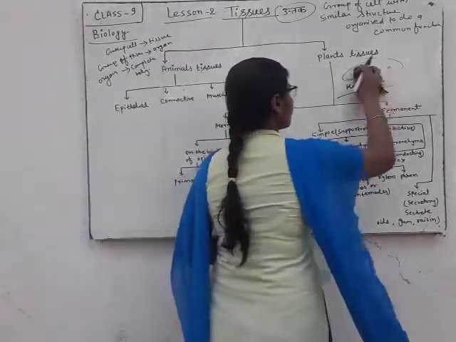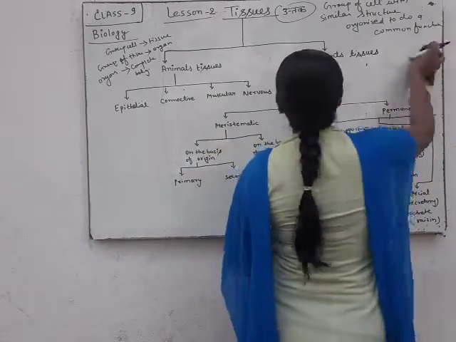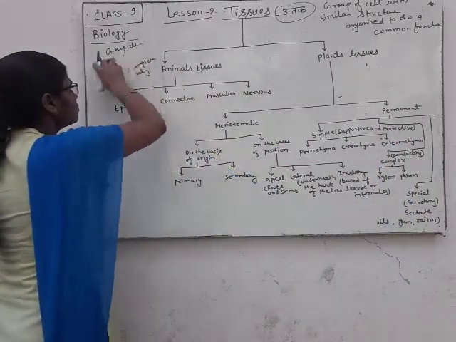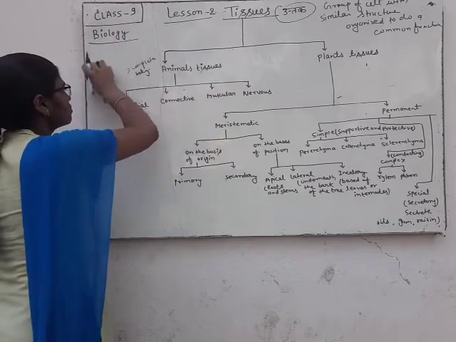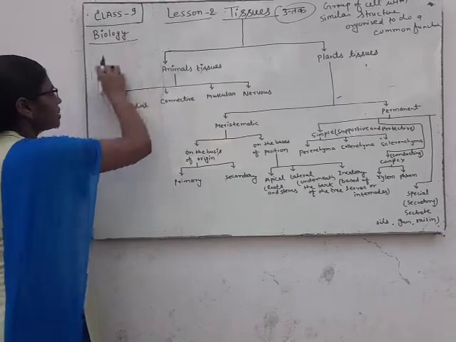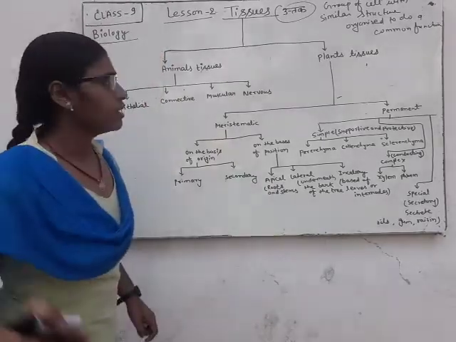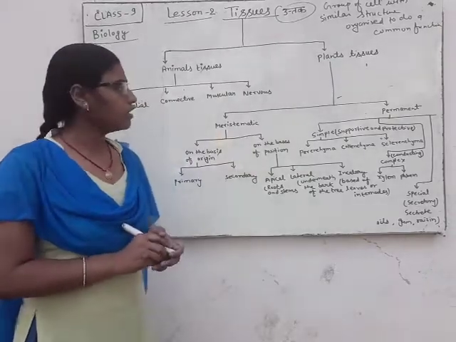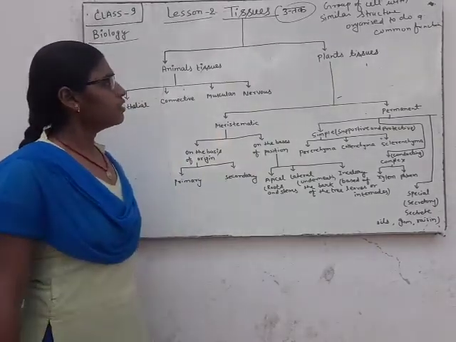Now we will discuss types of tissue. There are two types of tissue: animal tissue and plant tissue.